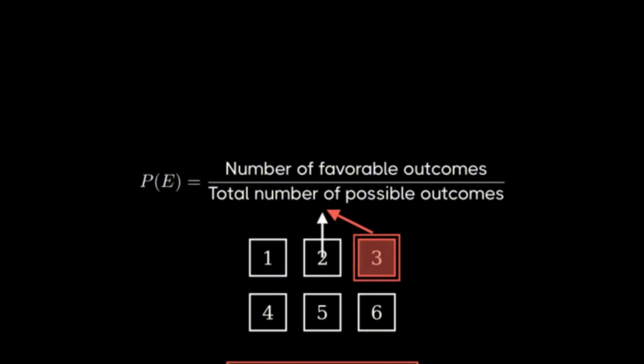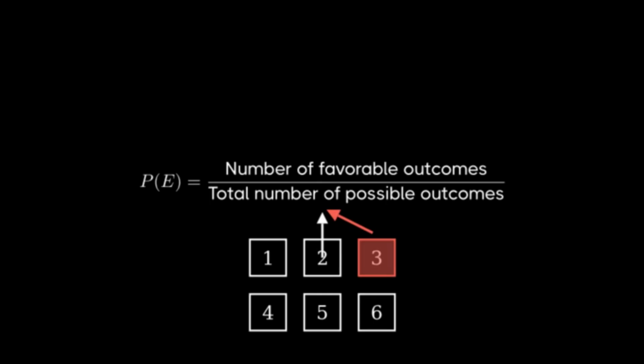The numerator in our fraction is 1 because there is exactly one way to roll a 3 on our die. This represents our single favorable outcome that satisfies our condition. The denominator in our fraction is 6 because there are 6 possible outcomes when rolling a die. These represent all the possible faces that could appear: 1, 2, 3, 4, 5, or 6.